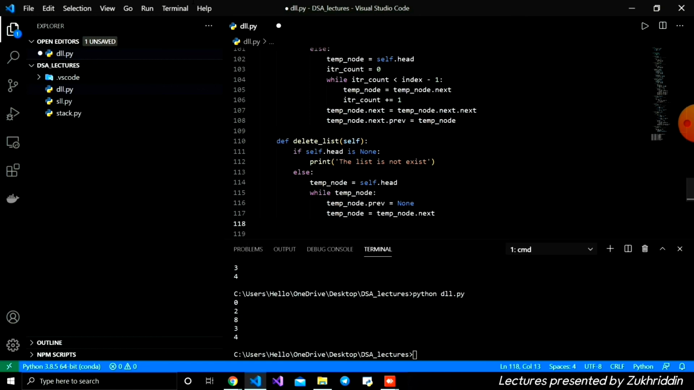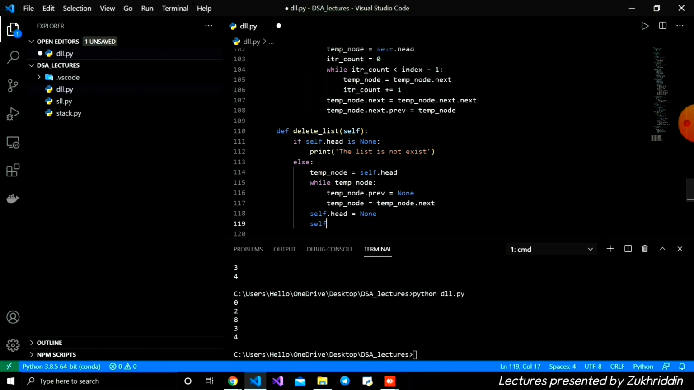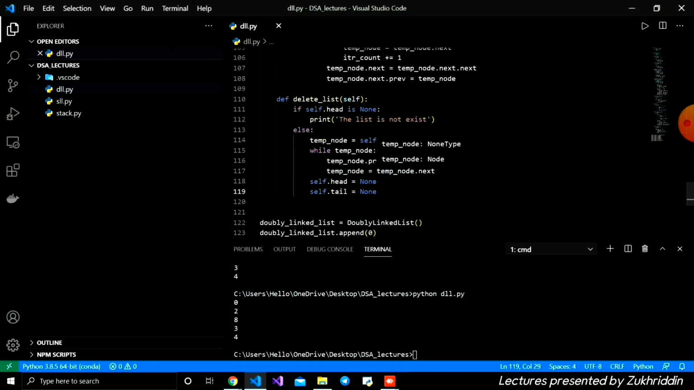And outside the while loop, I'm going to write self.head is equal to None, and self.tail is also equal to None. And this is how we delete the entire linked list. This looks similar to the previous one, the single linked list, but here we are iterating, and every time we are updating the previous pointer of every node to None. Whenever we reach the last one, the while loop stops, and after that we define head is None and tail is None, and all references are updated. However many nodes there are, the garbage collector automatically deletes them. And this is all about the double linked list.